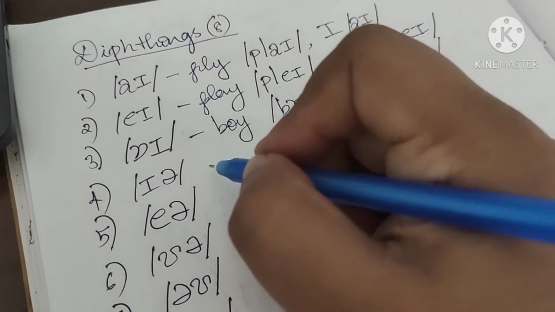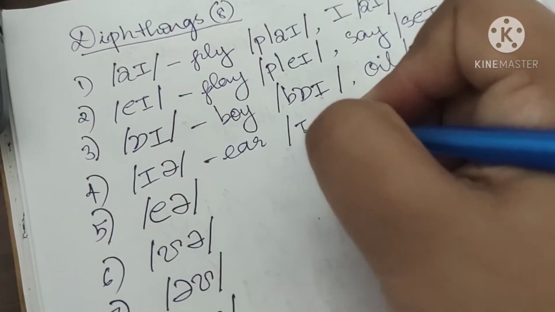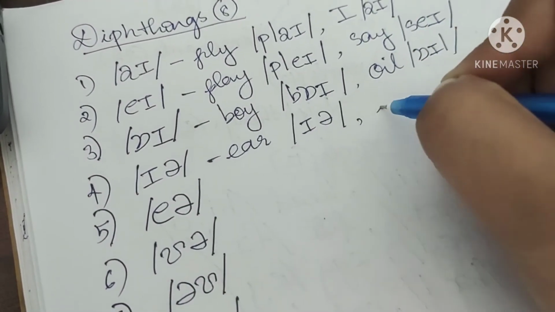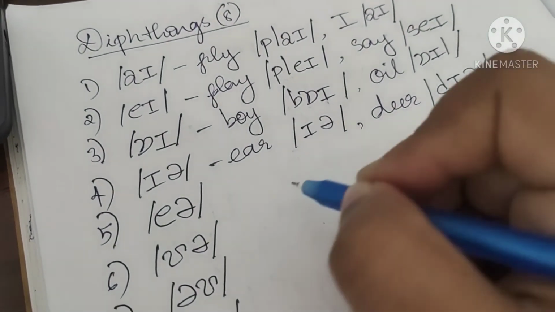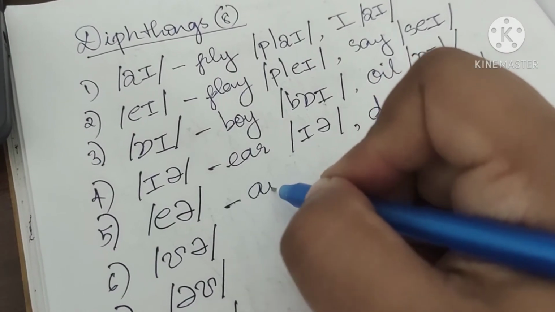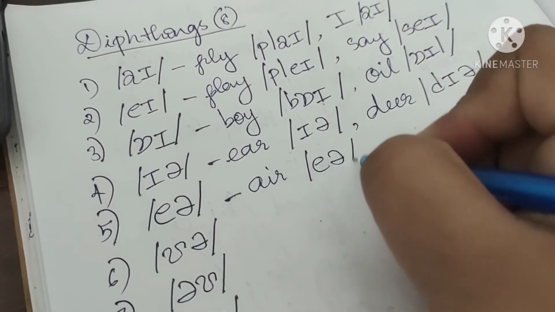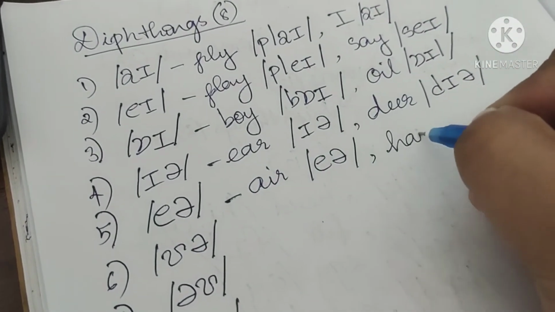Now next is ear as in ear. Ear as in deer. Air as in air. Hair.